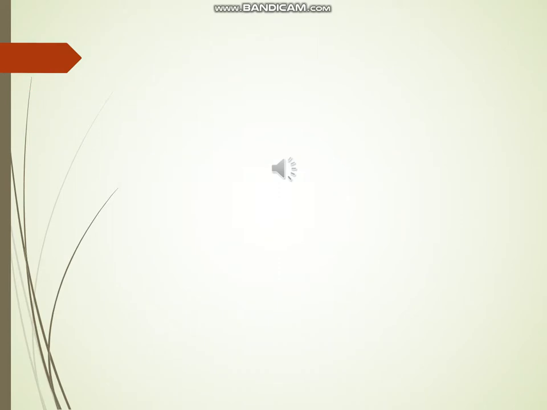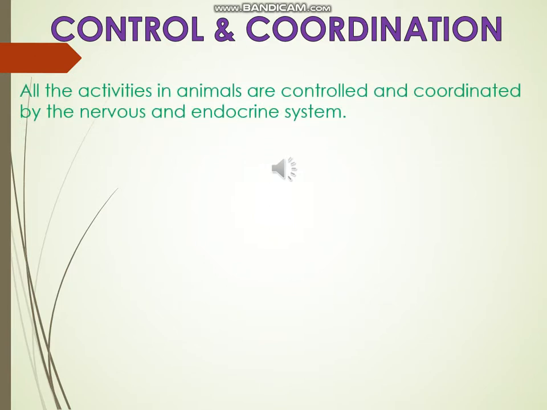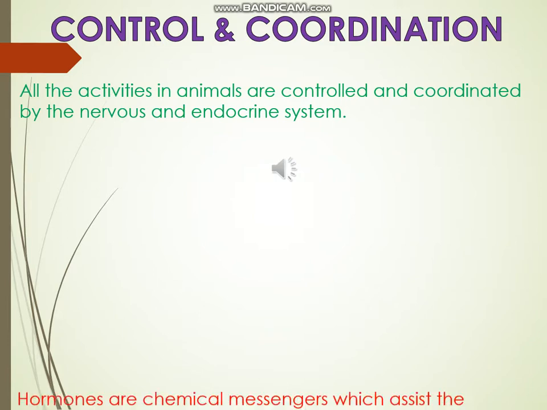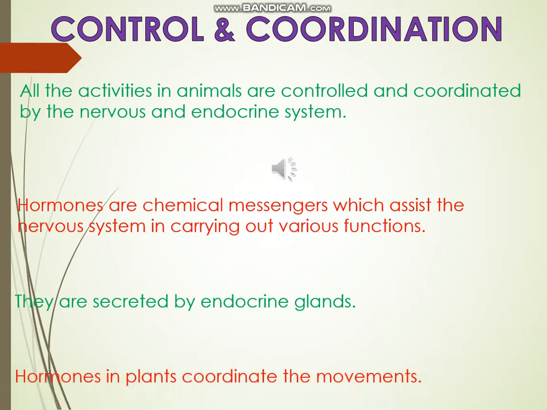Control and coordination. Organisms move in response to various kinds of stimuli like light, heat, nutrients, food, mate, etc. All the activities in animals are controlled and coordinated by the neurons and endocrine systems. Hormones are chemical messengers which assist the nervous system in carrying out various functions. They are secreted by endocrine glands. Hormones in plants coordinate the movements.